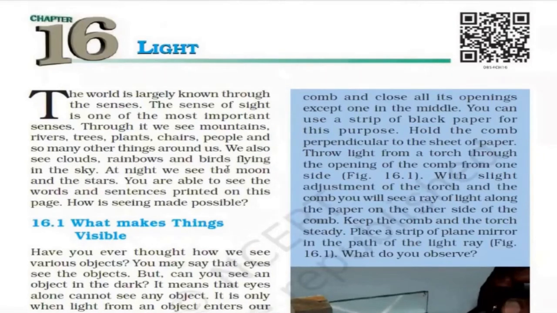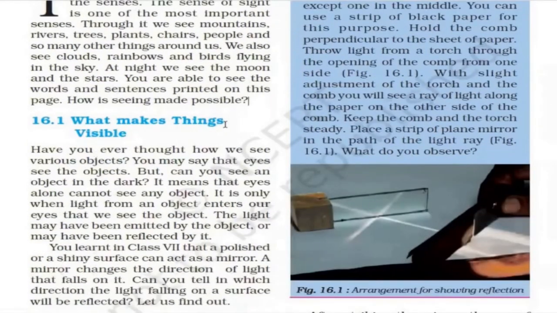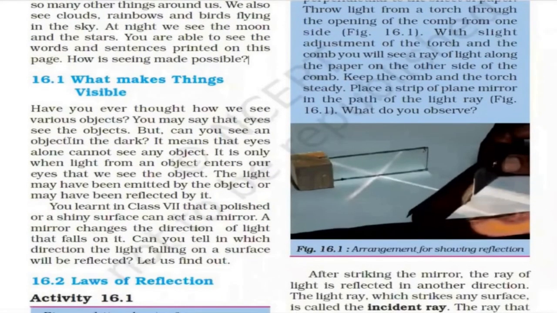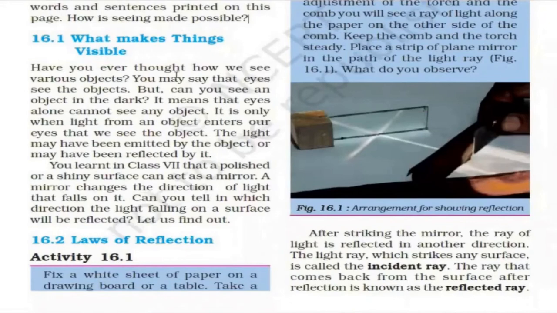So this paragraph gives an overview of how we see things around us. The main idea which this paragraph is giving is how we are seeing things. There are so many things around us, and how is it possible to see these things? So what makes things visible? Have you ever thought how we see various objects?